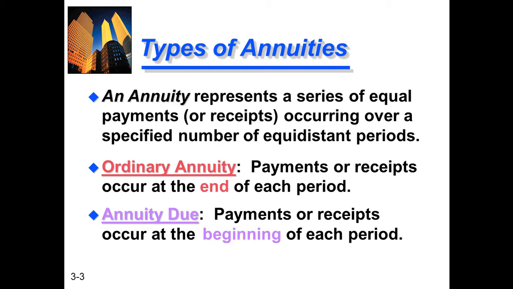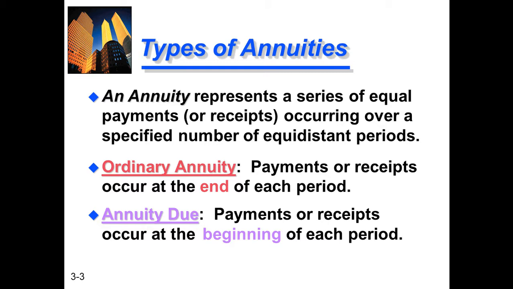If you want to pay to the bank after 6 months, then 6 months is equal to another 6 months, so every 6 months you pay to the bank. Again it is equidistant. There is equal distance between the payments.